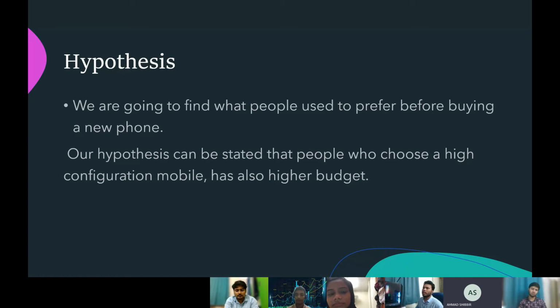So our hypothesis was we are actually going to find what people used to prefer before buying a new phone, and our hypothesis can be stated that people who choose a high configuration mobile also have a higher budget.